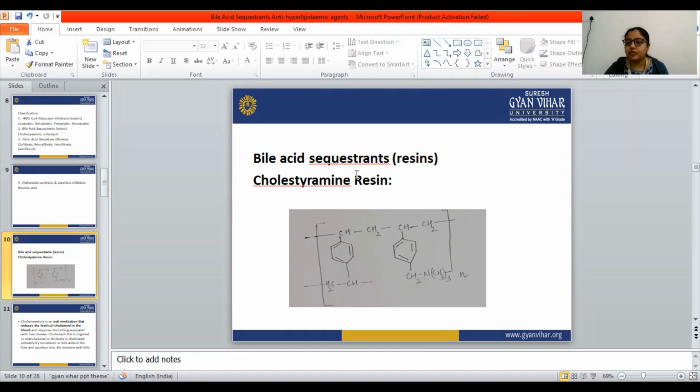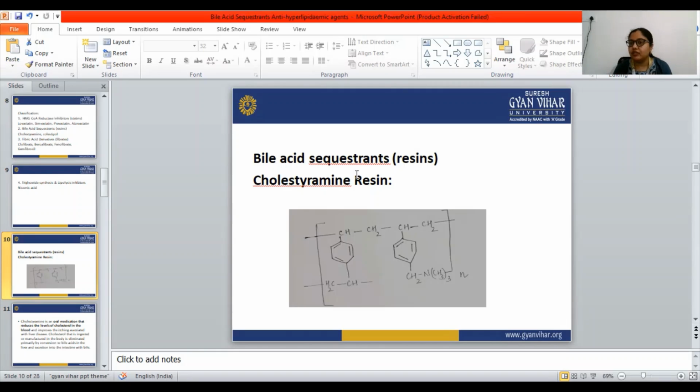That inhibits the lipid solubilizing activity. When this highly positively charged molecule binds with the negatively charged component of the bile in the intestine, it inhibits lipid solubilization, and that blocks the cholesterol absorption. So these bile acid sequestrants are a group of resins that bind with some components of the bile inside the gastrointestinal tract.